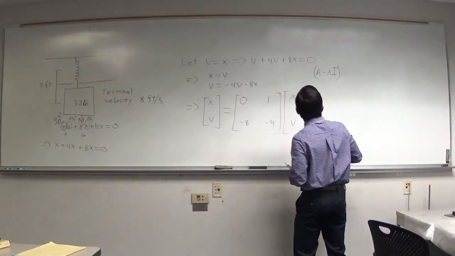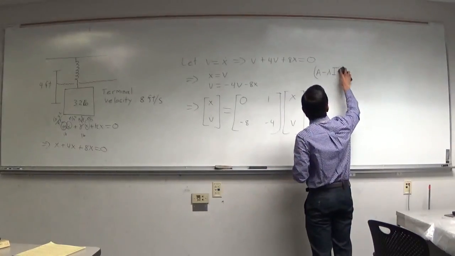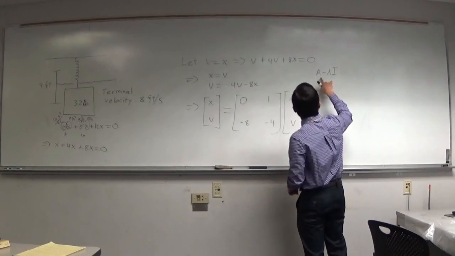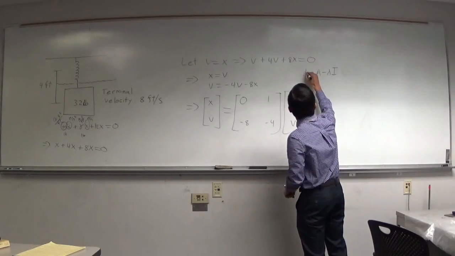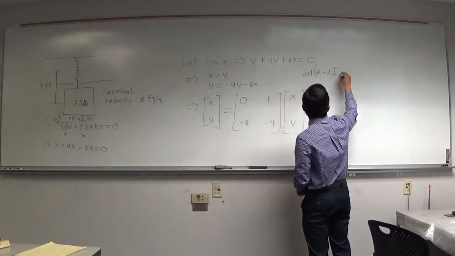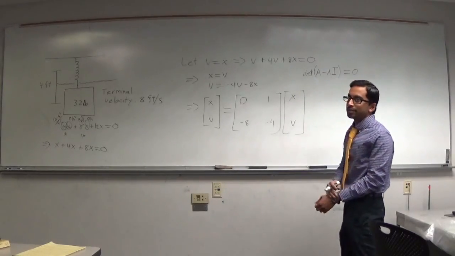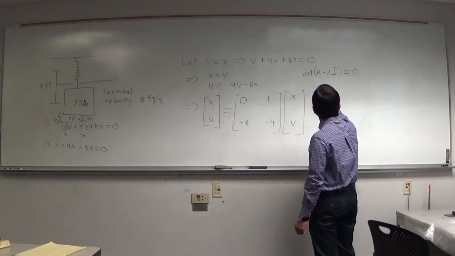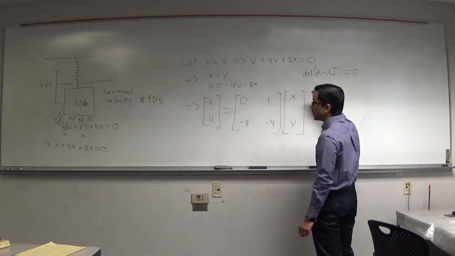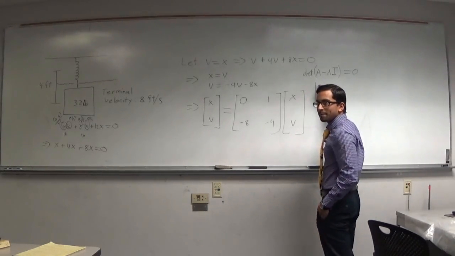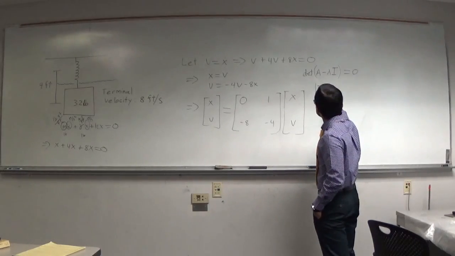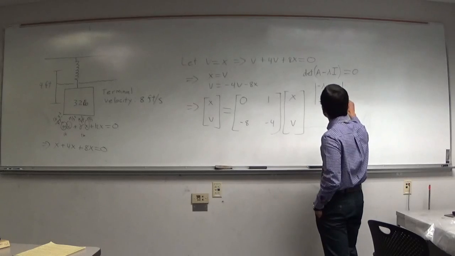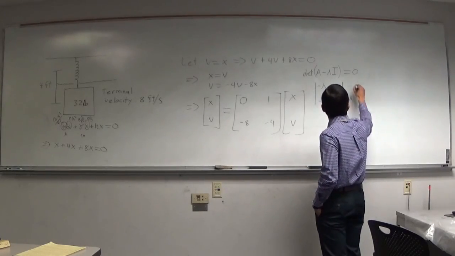So let's go ahead and do that first, and then we'll think about what the eigenvalue problem is. We do want this determinant to equal 0 to find the eigenvalues lambda. But we'll see why we're doing that. So this is negative lambda, 1, minus 8 there, and minus 4 minus lambda, right?